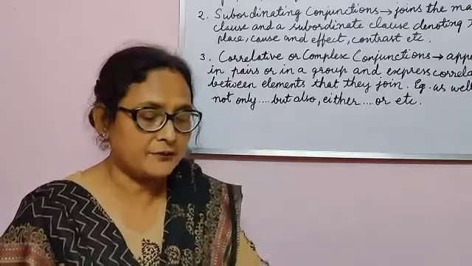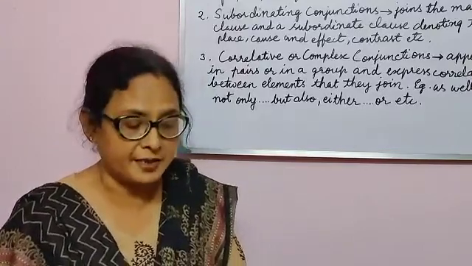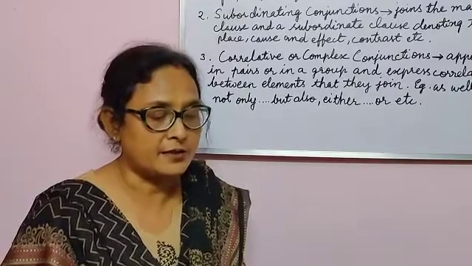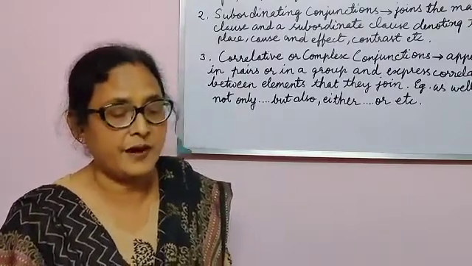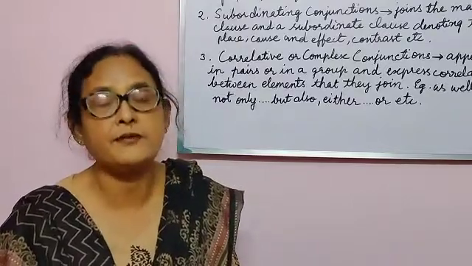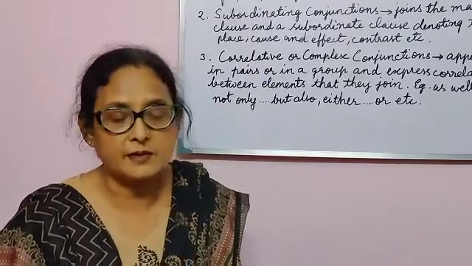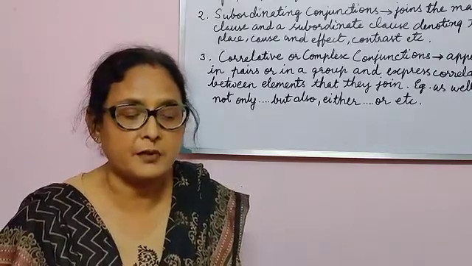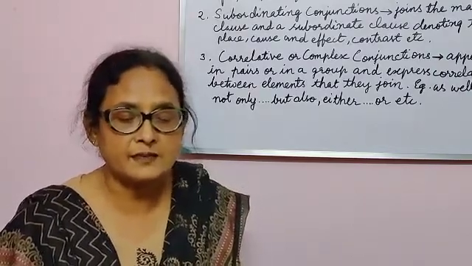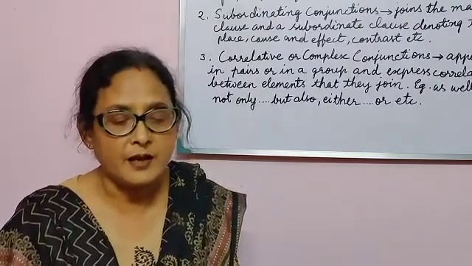Now the third function of subordinating conjunction is condition. So here the conjunctions used for this are unless, as long as, provided that, so long as, if, while. The sentence given is: I cannot exit until I am permitted. So here you see that these conjunctions are denoting a condition.